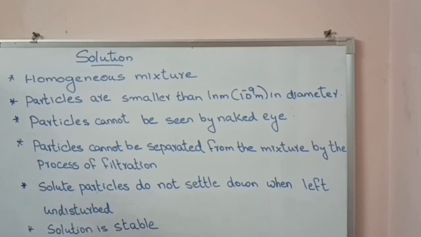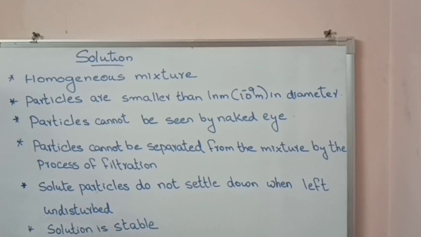Then what are the properties of this solution? The particles of solution are smaller than 1 nanometer. 1 nanometer means 10 raised to minus 9 meter. So the particle size is smaller than 1 nanometer in diameter.